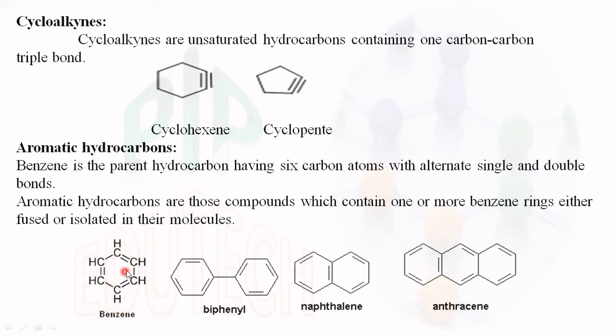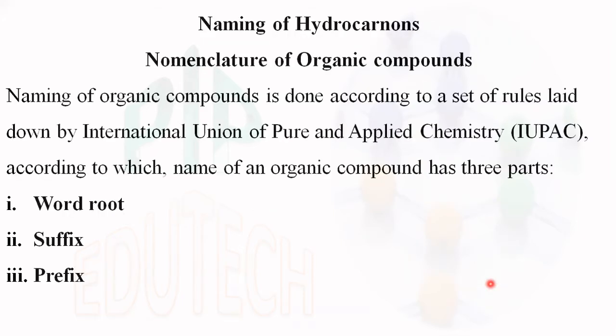So aromatic hydrocarbons are those compounds which contain one or more benzene rings, either fused or isolated, in their molecules. Biphenyl, naphthalene, anthracene are some of the examples of aromatic hydrocarbons.